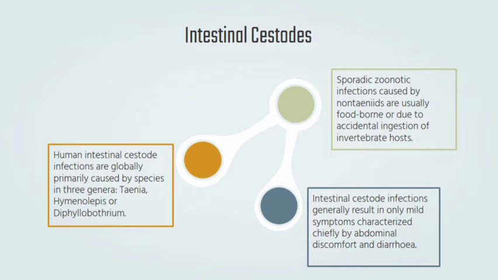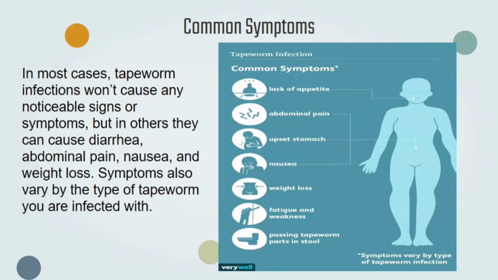and diarrhea. So, paano malalaman if you are infected? So in most cases, tapeworm infections won't cause any noticeable signs or symptoms. Basically, may mga tao na asymptomatic. But in others, they can cause diarrhea, abdominal pain, nausea, and weight loss. Aside from that, symptoms also vary by the type of tapeworm you are infected with. So, depende sa kung ano yung tapeworm na nag-infect sa'yo, pwedeng mag-iba kung ano yung symptoms na ipapakita mo.